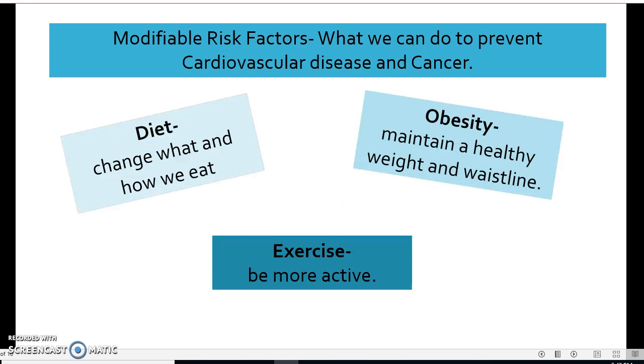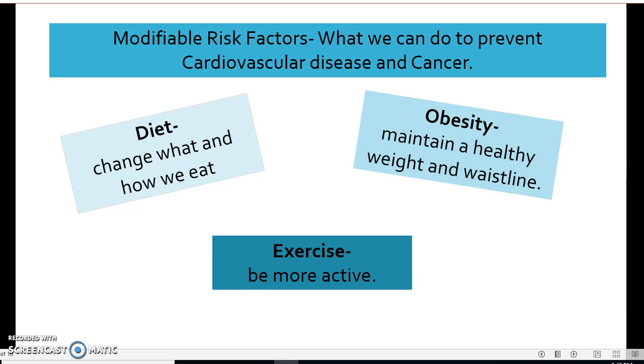By changing our behavior, we can have an impact on what happens to us in our lives. While we are not able to completely eradicate the risks for cardiovascular disease and cancer, we can make a difference by lowering our risk factors. Changing what and how we eat has a long and short-term effect on our lives. The compounds that we ingest when we eat fried foods raise our risk for cardiovascular disease and cancer and should only be eaten once in a while.